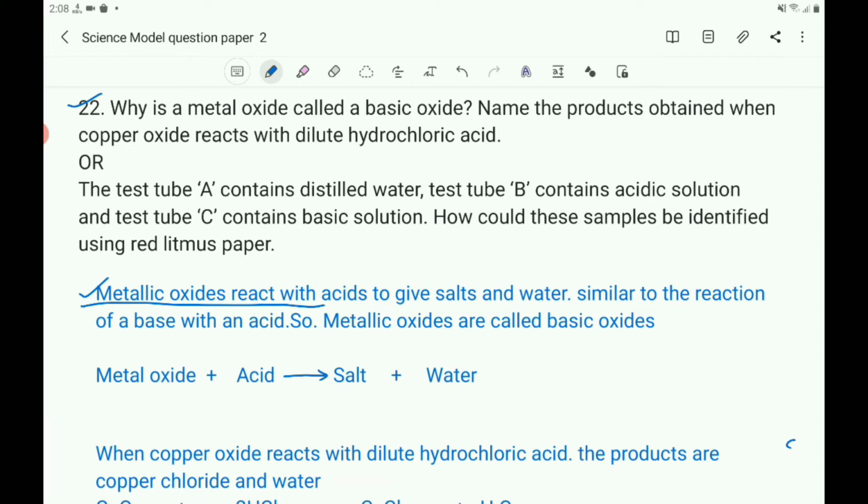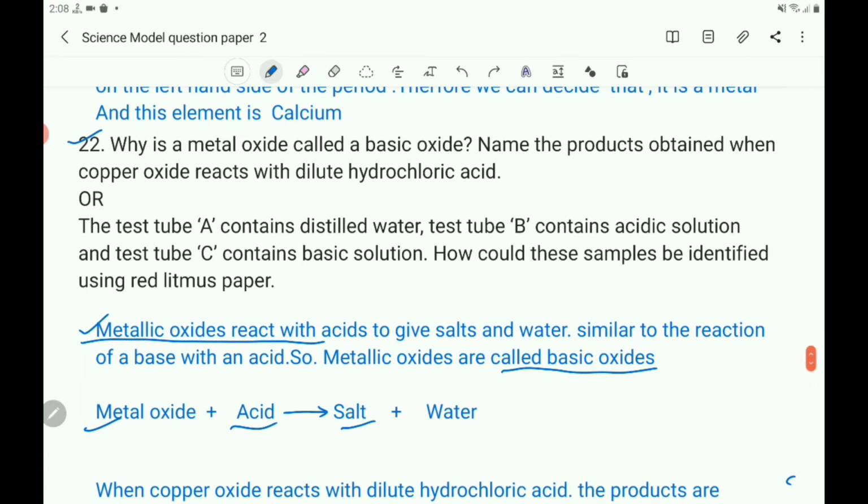So you can say that metallic oxides are called basic oxides. And you write the reaction: metallic oxide plus acid gives salt plus water, similar to base reacting with acid to give salt and water.